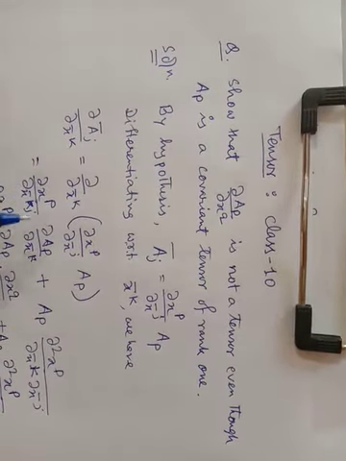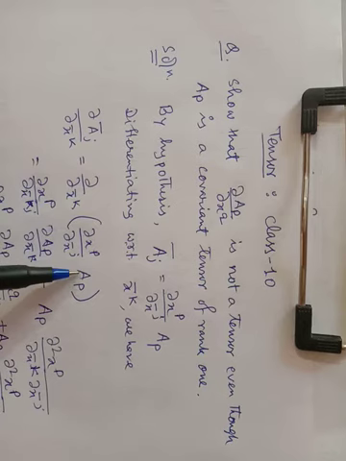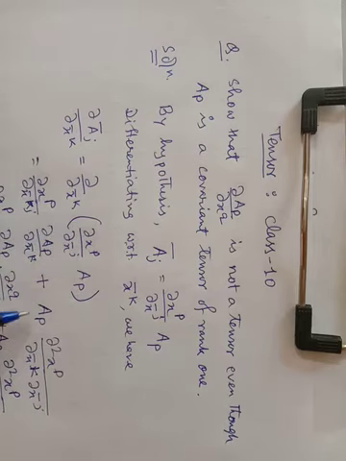So first ∂x^p/∂x̄^j will come out, then ∂A_p/∂x̄^k. Next, differentiate the first term, A_p will come out, ∂²x^p/∂x̄^k∂x̄^j.